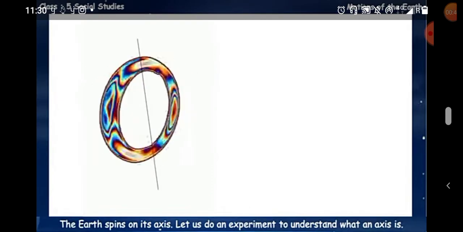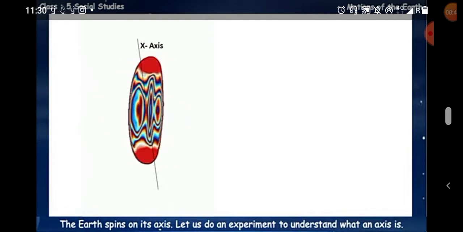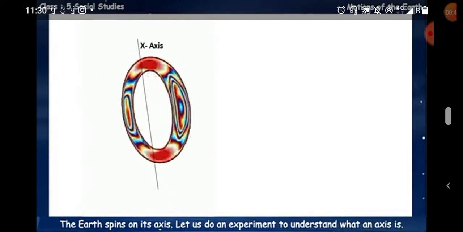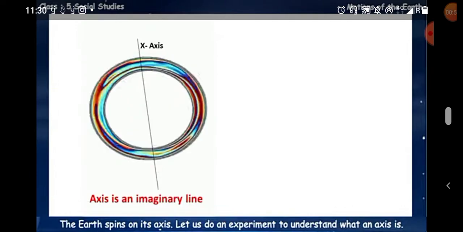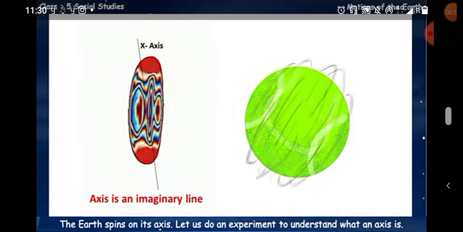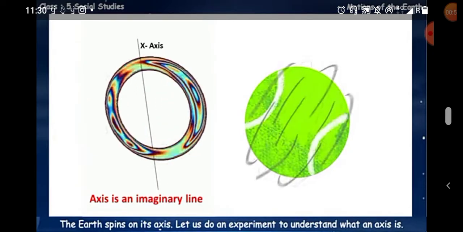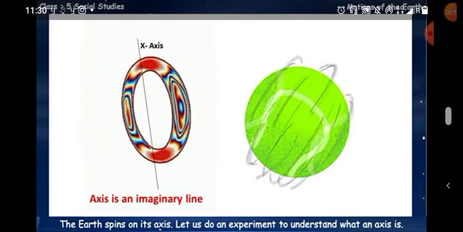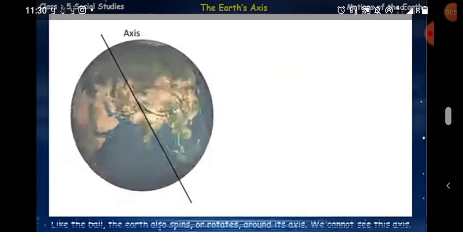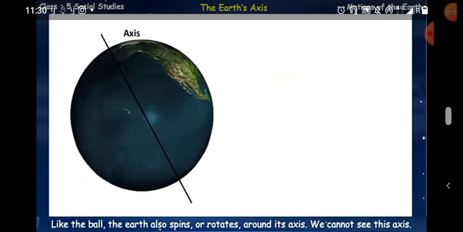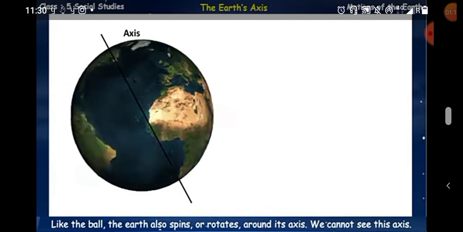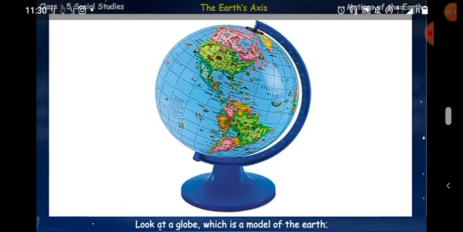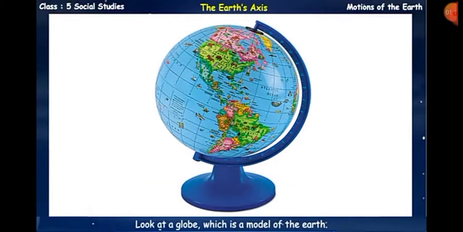You can see that there is an imaginary line in which this bangle is moving. So this is the axis of the bangle, and the same happens in the ball also. So axis is an imaginary line. The same happens with our earth also, and in this same way our earth also moves. Students, like the ball, the earth also spins, it rotates around its axis. We cannot see the axis, as you cannot see the axis of the ball and the bangle, same as our earth is also moving and we cannot see its axis.